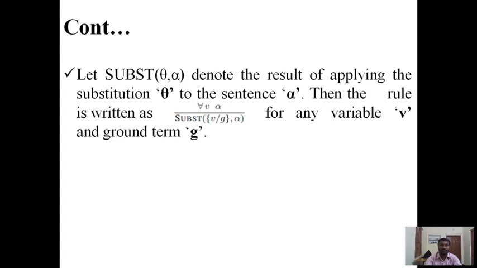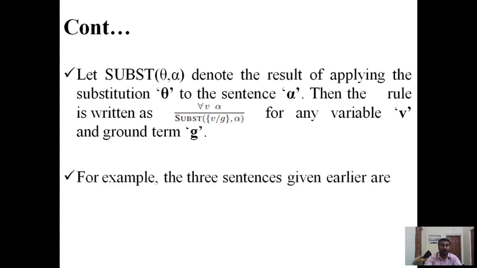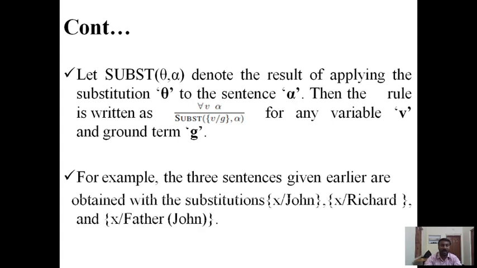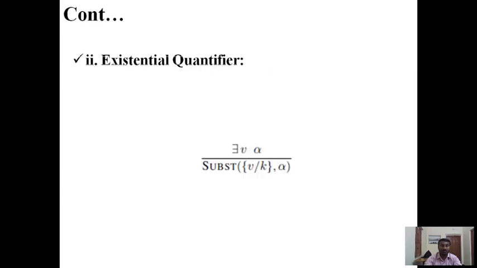Then the rule is written as: for all v, α, infer SUBST({v/g}, α), for any variable v and ground term g. For example, the three sentences given earlier are obtained with the substitutions {x/John}, {x/Richard} and {x/Father(John)}.